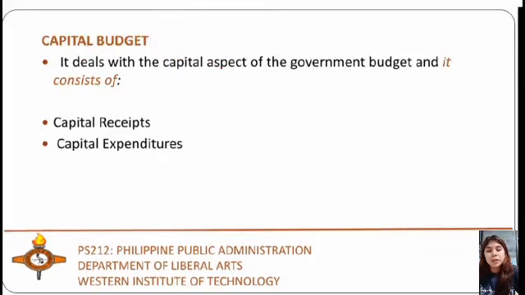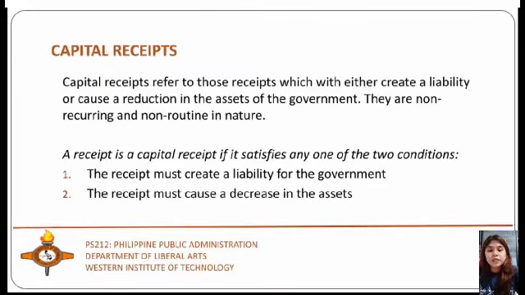So next is the capital account or the capital budget. It is an account of the assets as well as liabilities of the government which takes into consideration changes in capital. It consists of capital receipts and capital expenditure of the government. So this shows the capital requirements of the government and the pattern of their financing. So what are capital receipts?